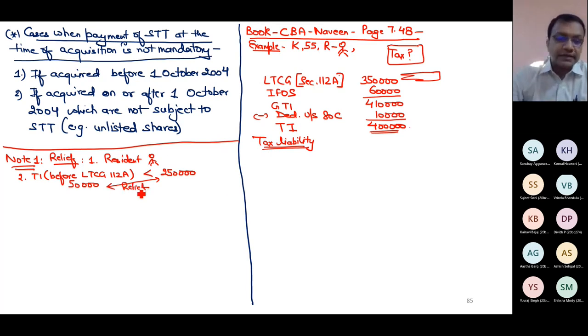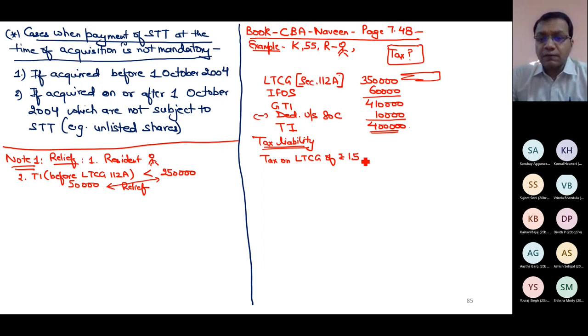So one thing is sure, that when I tax LTCG, I will not tax 3 lakh 50. I will tax only how much? 1 lakh 50, because out of 3.50 lakh, 2 lakh I am entitled to as relief.